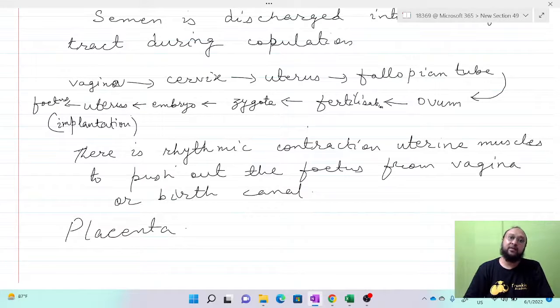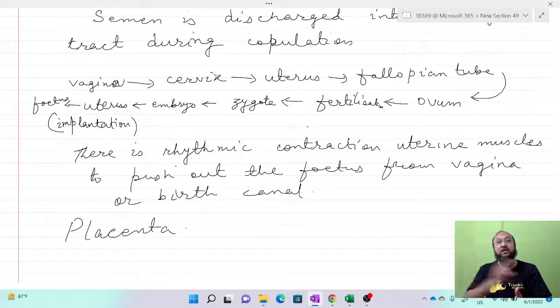The oxygen needed for respiration by the fetus is delivered through the placenta. It acts as a bridge between mother and fetus, and the metabolic waste produced is also delivered into the mother's blood through the placenta.